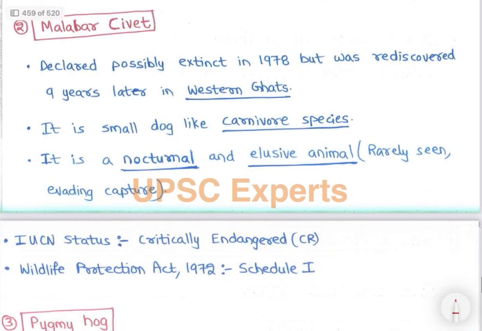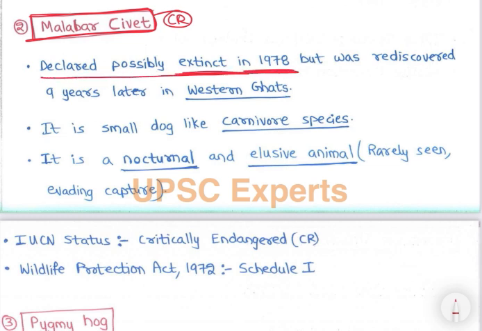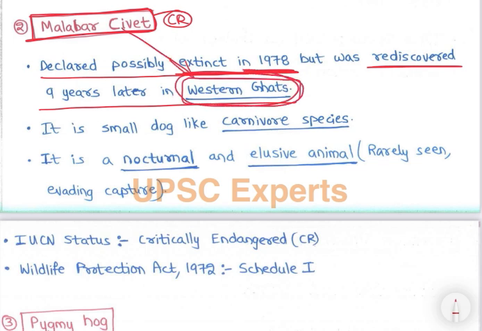So next is Malabar civet. So Malabar civet also critically endangered, right? So declared possibly extinct in 1978 but was rediscovered 9 years later in Western Ghats. So Malabar civet कहाँ है? Western Ghats. We can remember it as the Malabar, Malabar coast, Malabar food, Kerala, Malabar restaurant, Kerala. So Kerala is in Western Ghats. So Malabar civet is also in Western Ghats.